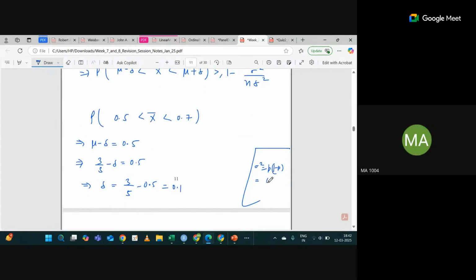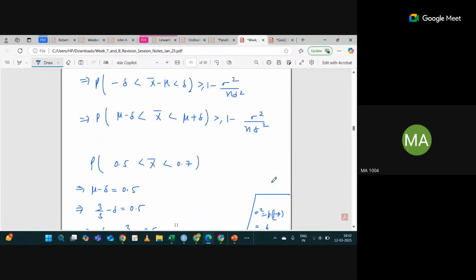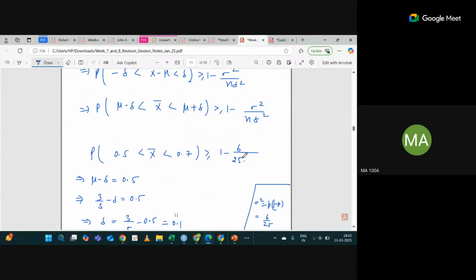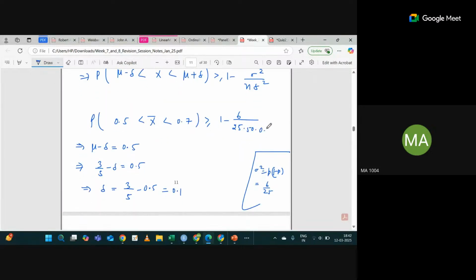Now this will be greater or equal to 1 minus sigma square, which is 6 by 25, divided by n, which is 50, into delta square, which is 0.1 square. Correct? Just solve this value and you will get the answer.